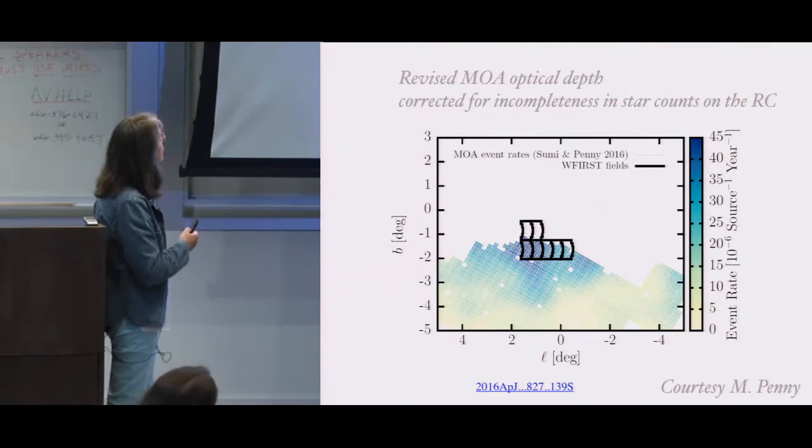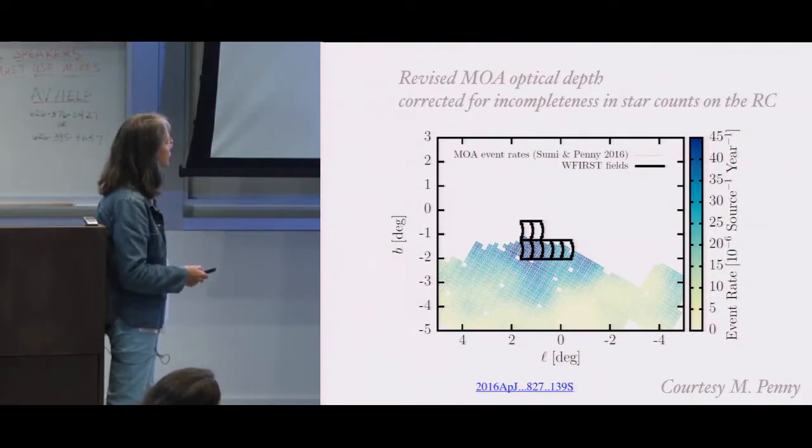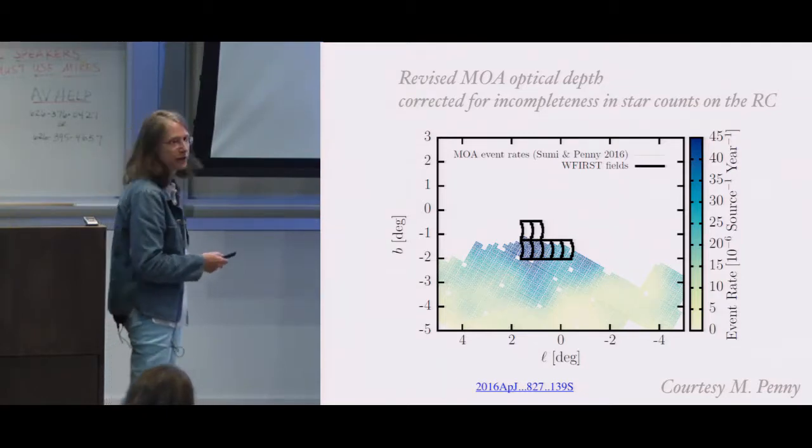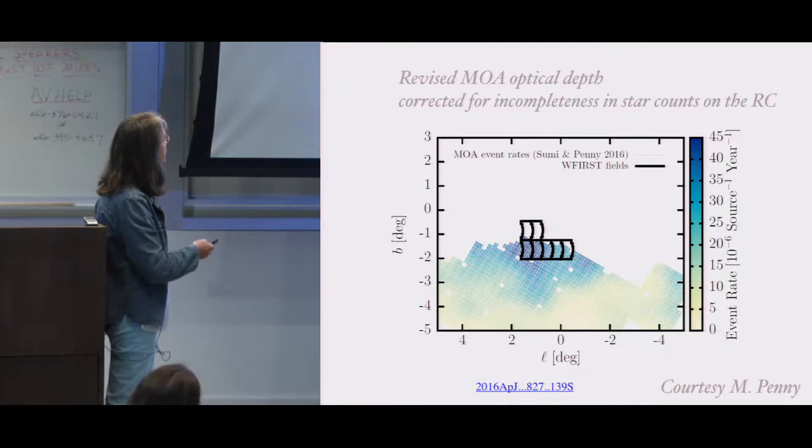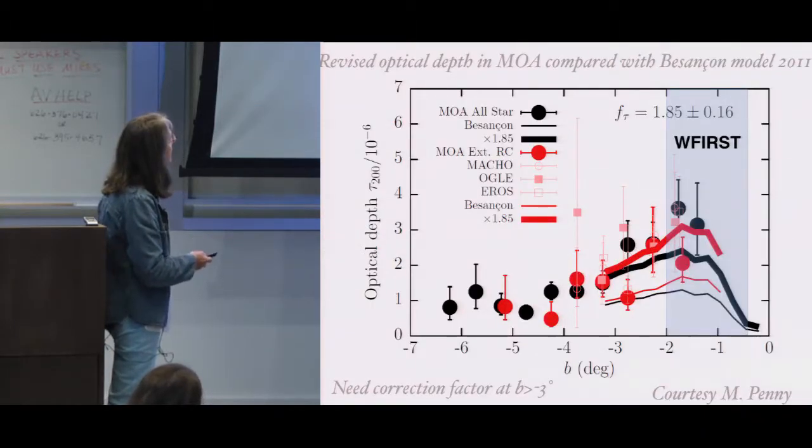However, there has been some revision of the MOA optical depths corrected for incompleteness, and this is a slide given to me by Matthew. And this is the MOA event rate with the WF fields.